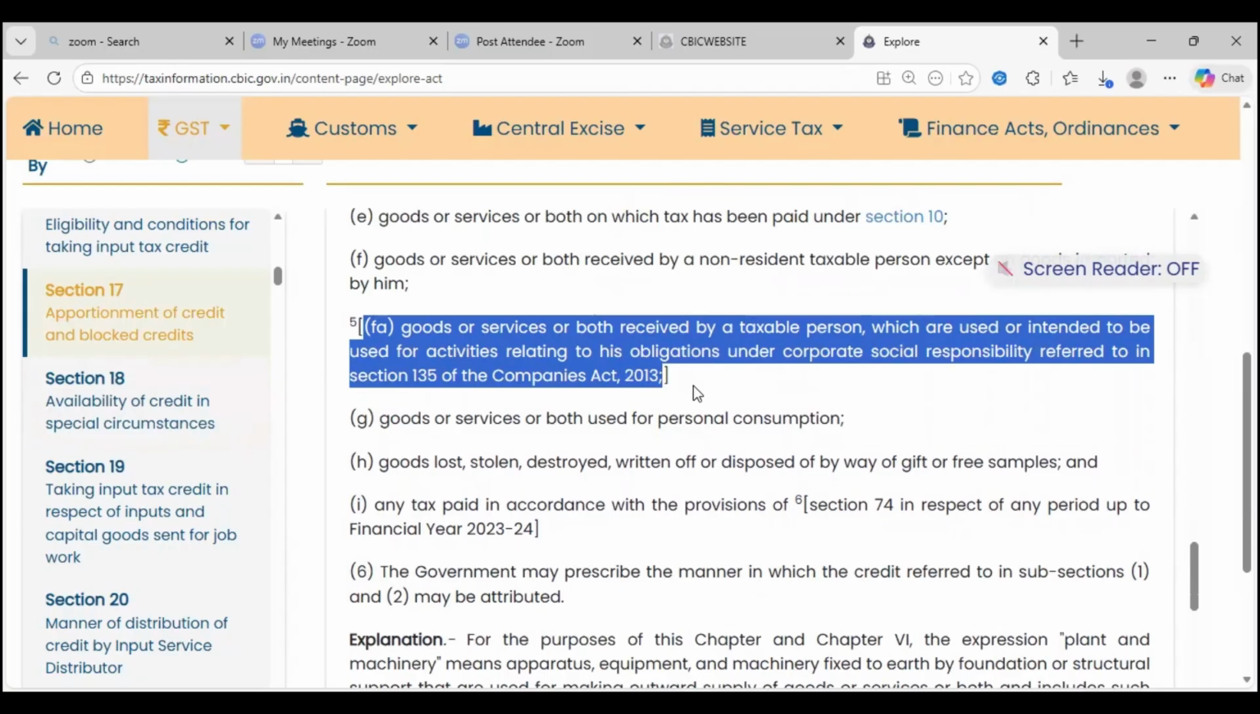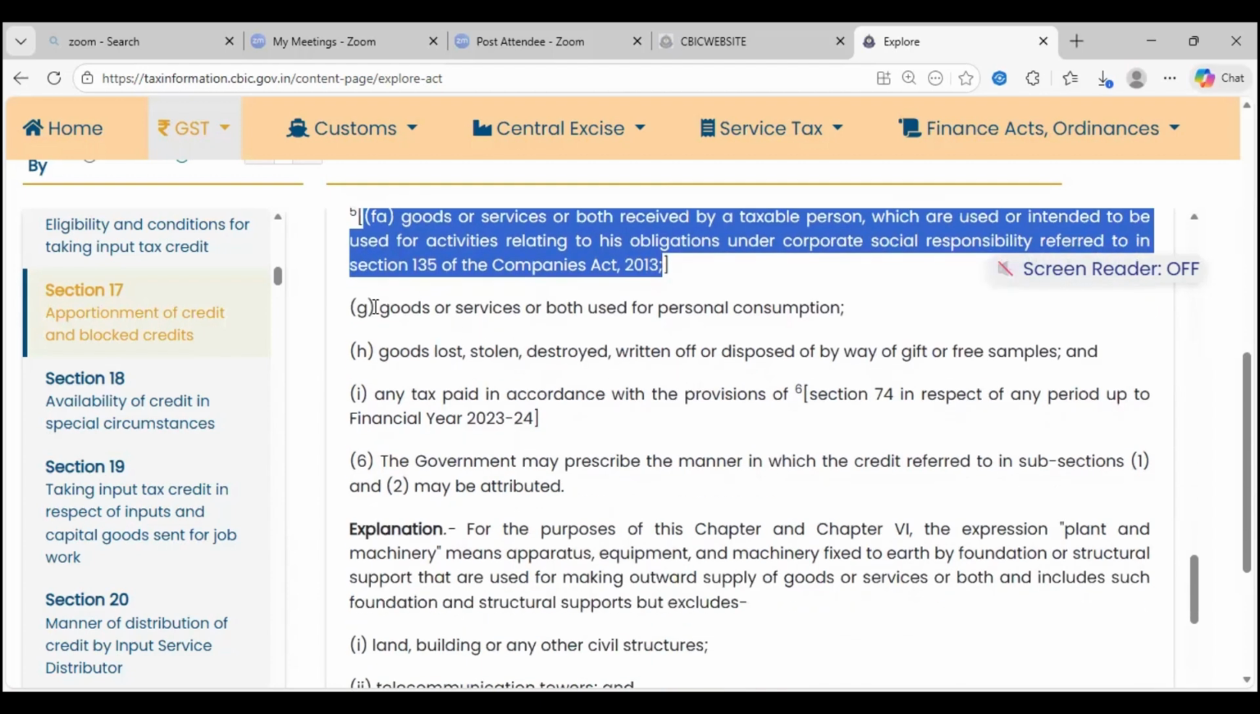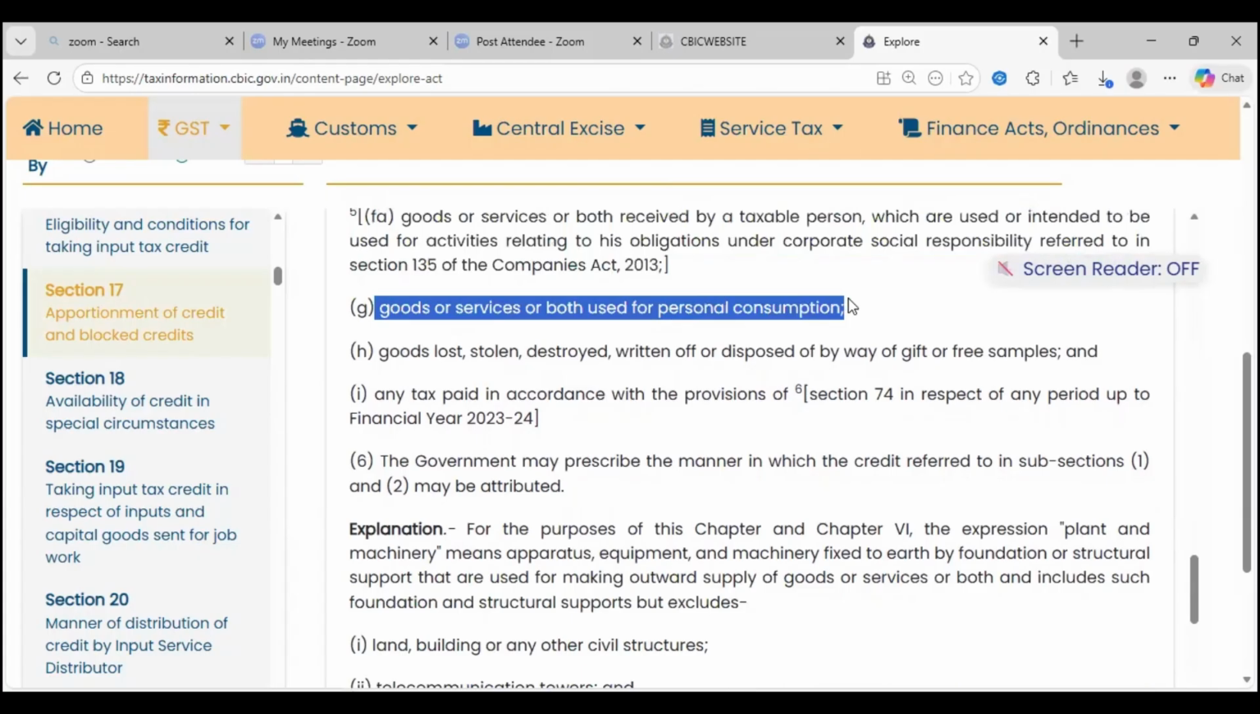These days, when you make a profit, you need to spend so much money on CSR activity. So there's a government school, there's a government college. I spent 10 lakhs for construction of a particular library room. For construction, I have spent 10 lakhs, with 1.8 lakhs as tax. Can I claim input tax? No. If you have spent money for CSR, no input tax credit benefit. Goods and services for personal consumption, other than business, no input tax credit.